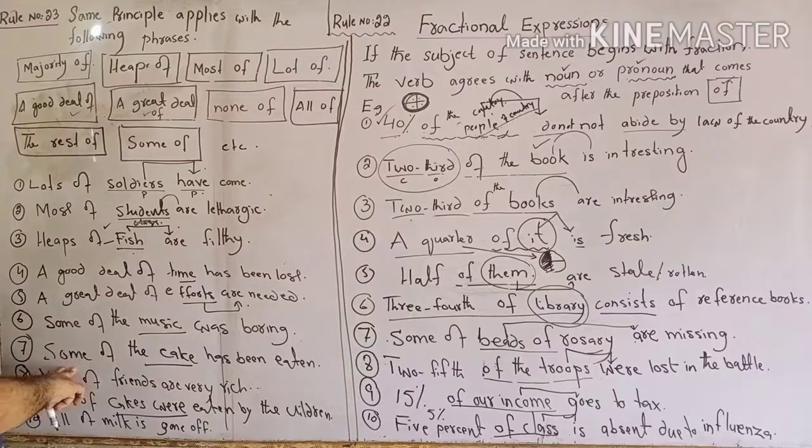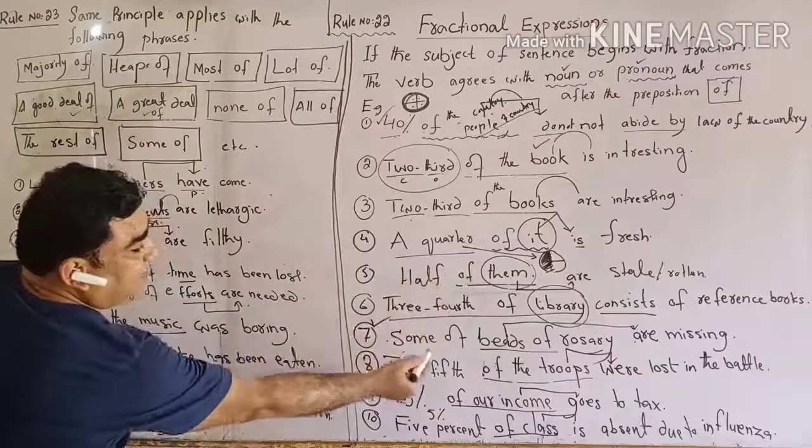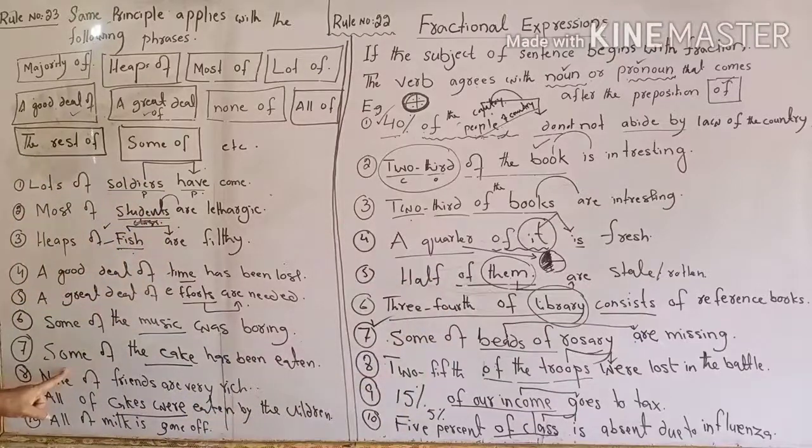Though we know that most of the time some takes a plural noun, like some boys are coming, but with some of, we have to see it as a fractional expression. Some of the beads of the rosary are missing. See, some of the cake has been eaten.